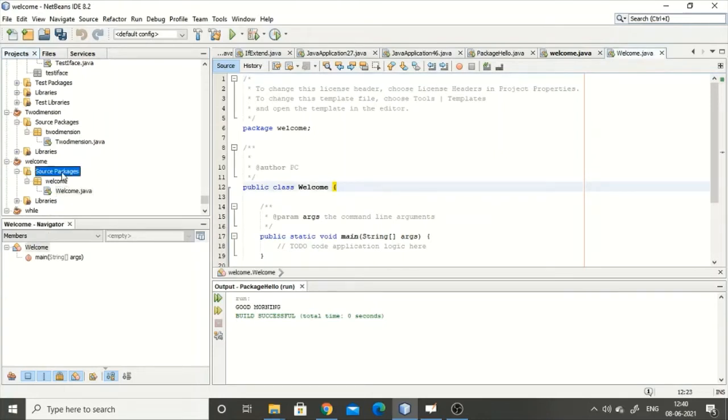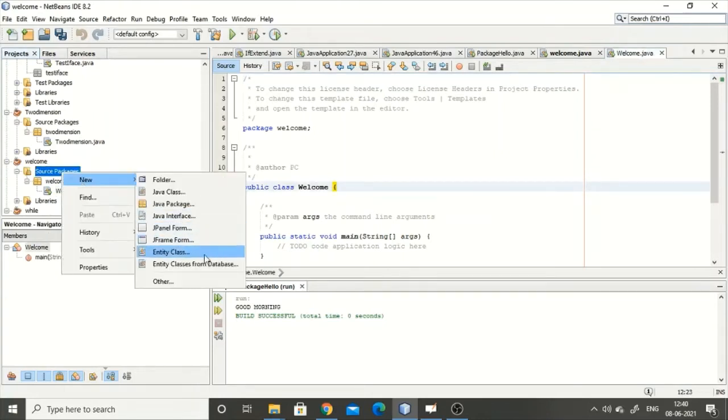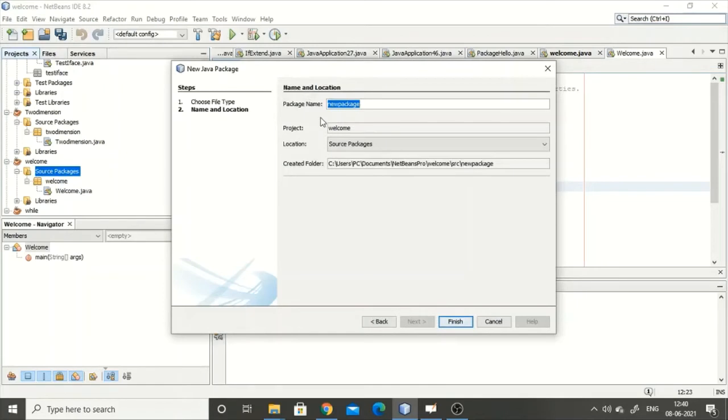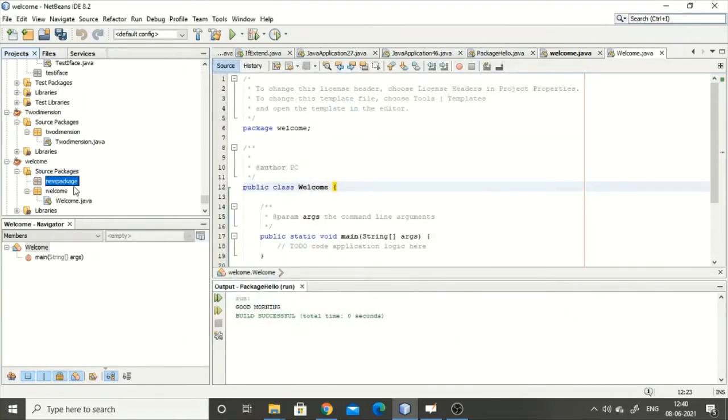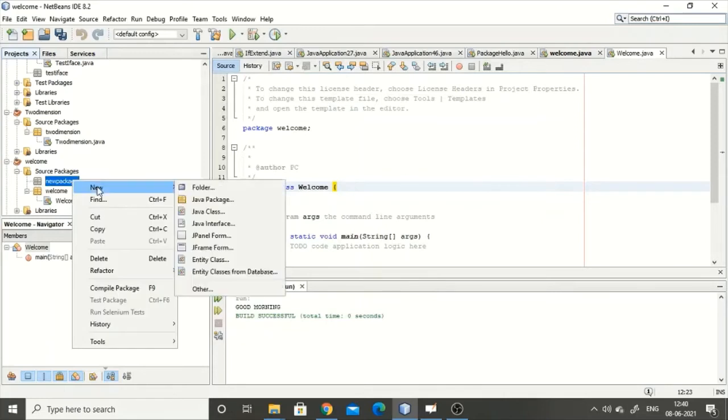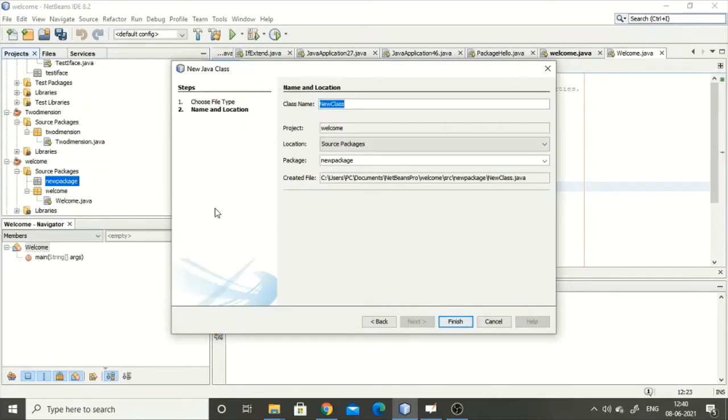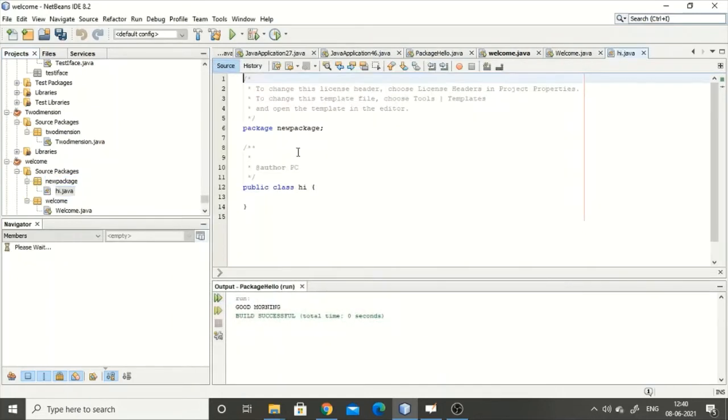Now for this source packages, right click, and you can create a Java package here also. If not, you can go for the other option and create Java directly. You can set the name, new package, finish. Within this new package, if you want to add a class, you can give Java class, give some valid name, I'll give hi, and then print some content within this program and run it. So this is how you create a package.